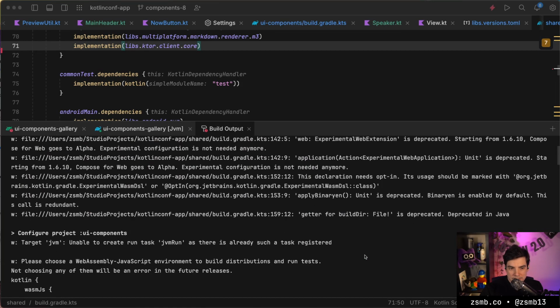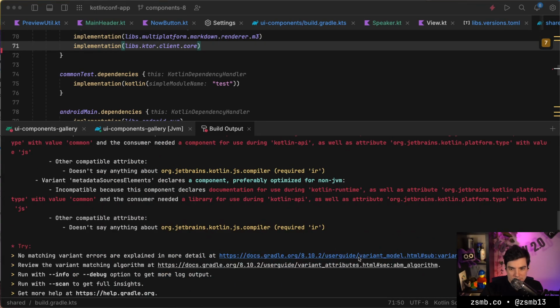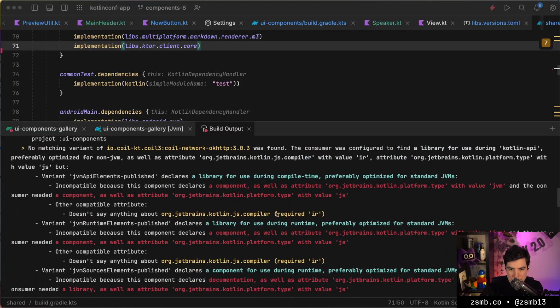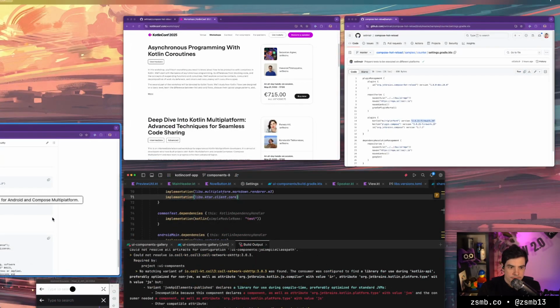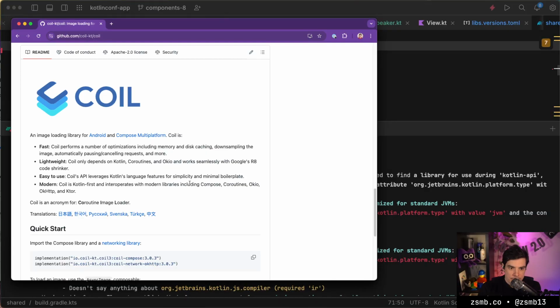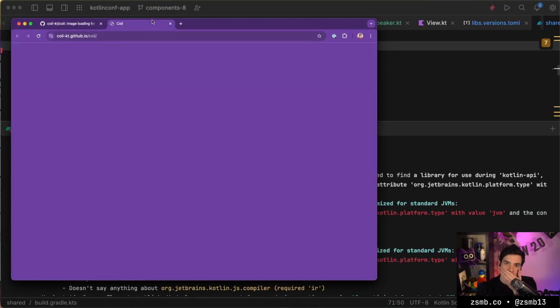Is there a platform that we have that Coil doesn't support? Does it not have web support yet? Interesting. Do we have a list of platforms somewhere?